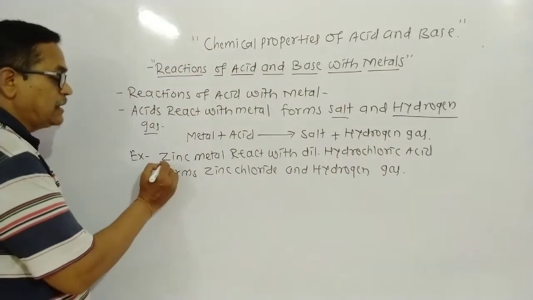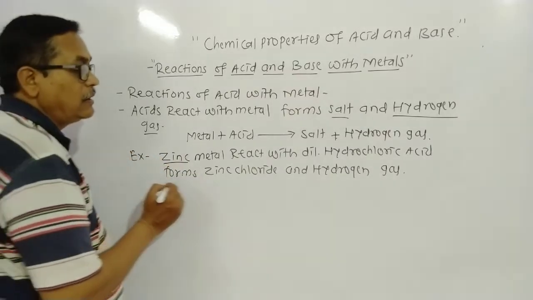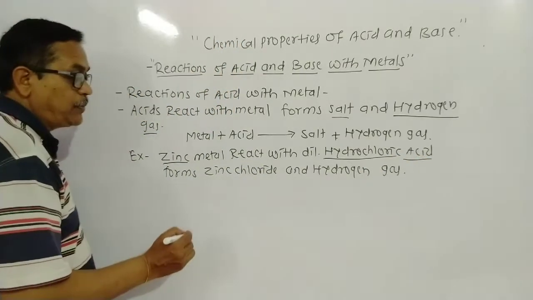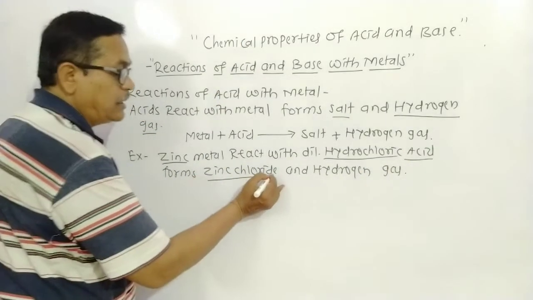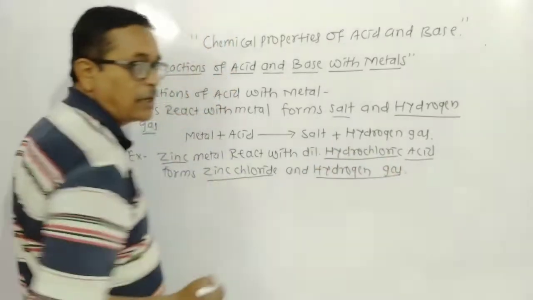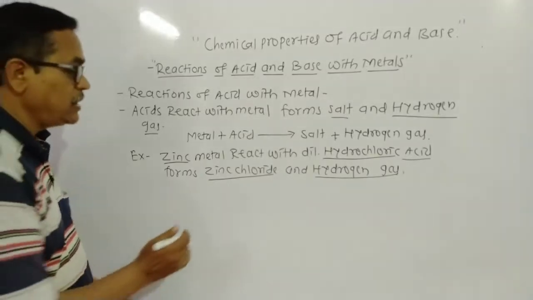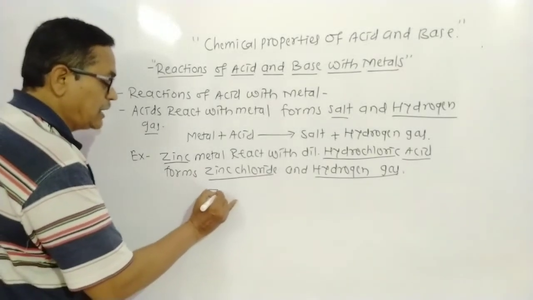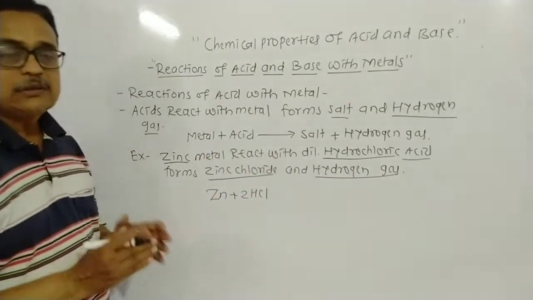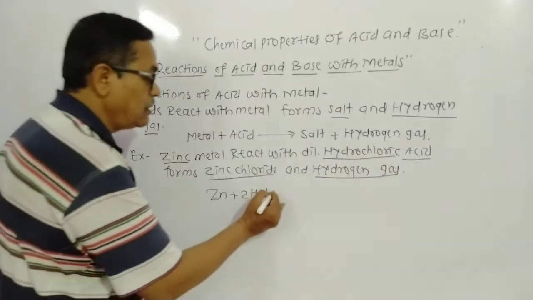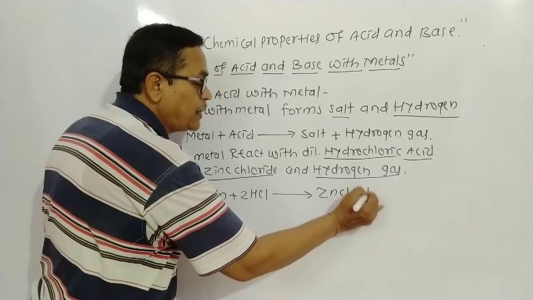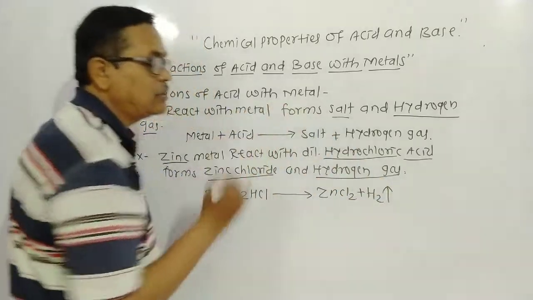Dear student, which metal is there? Zinc is a metal. It reacts with which acid? That is hydrochloric acid. Which are the products here? Zinc chloride is a product, that is the salt of zinc, and hydrogen gas. How do we write the equation here? Zn plus 2HCl gives ZnCl2 plus H2, hydrogen gas.